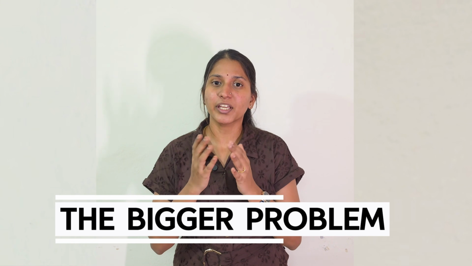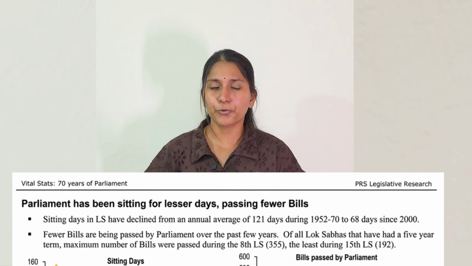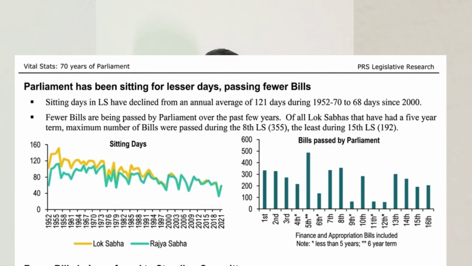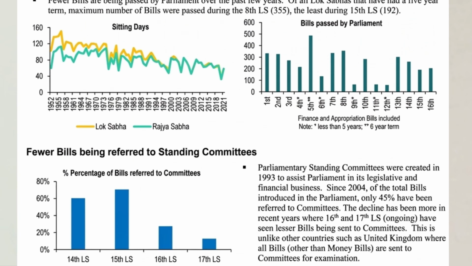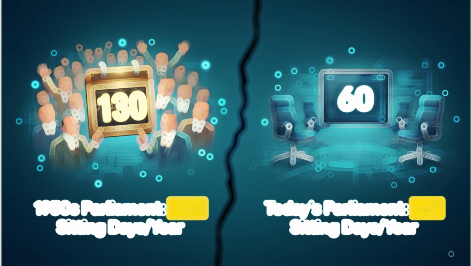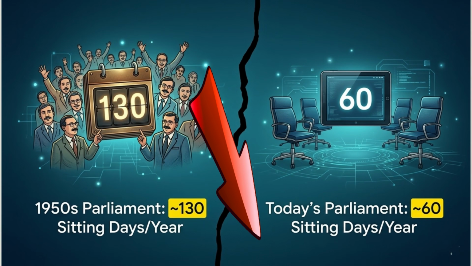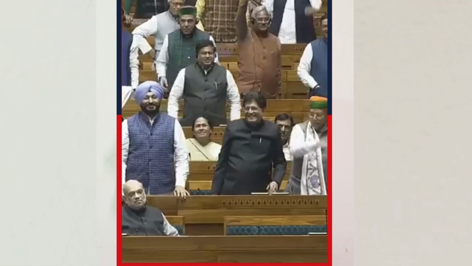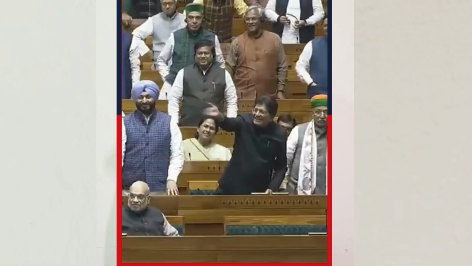And now, the real bigger problem we often ignore. According to PRS Legislative Research, the productivity of the 17th Lok Sabha was recorded at around 47%, which is one of the lowest in recent history. In the 1950s, the parliament sat for more than 100 days a year, but today it is around 60 to 70 days a year, which is less than Pakistan's parliament. And even during this time, a large portion of time is lost to disruptions and adjournments.